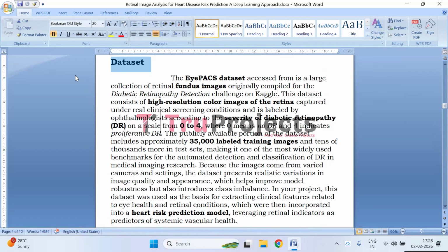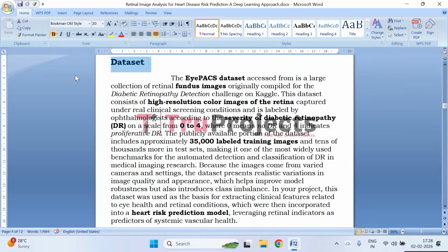The publicly available portion of the dataset contains approximately 35,000 labeled training images along with a large number of test images, making it a standard benchmark for retinal image analysis and deep learning research. Due to its real world nature, the dataset exhibits class imbalance with a higher proportion of normal cases compared to severe DR cases.